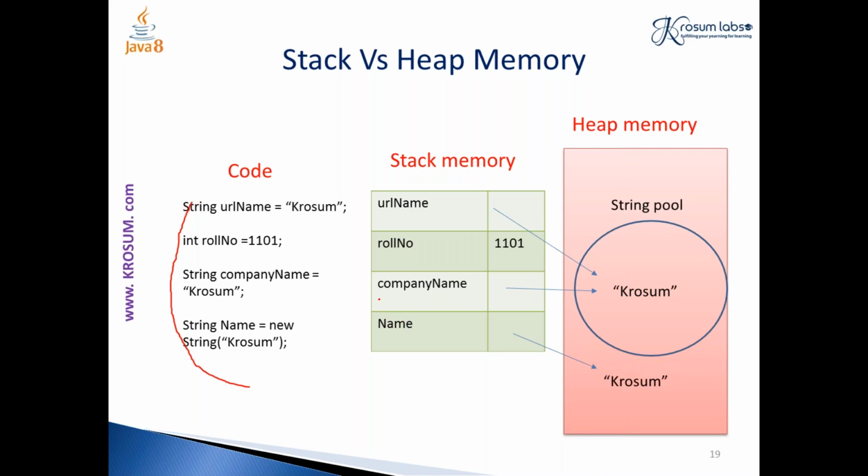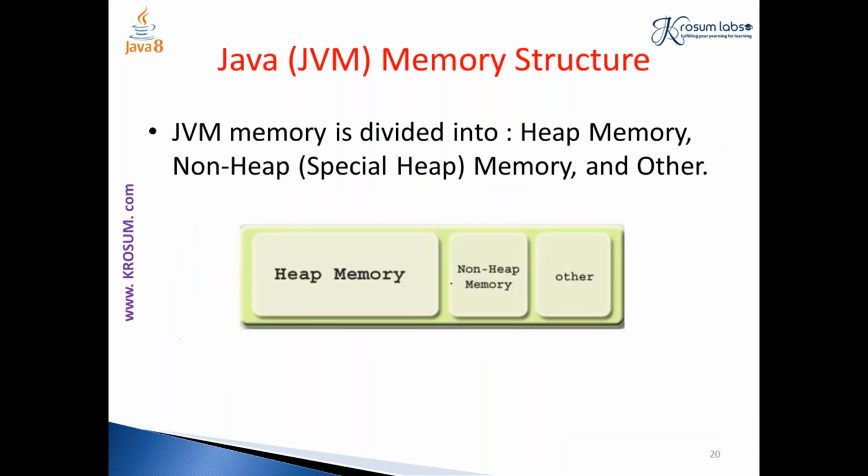Followed by this, I just want to show you the difference between a primitive variable, how it stores, and a reference variable, how it stores. Say for example, here I have a primitive variable, int rollNumber equal to 1101. So rollNumber is my variable, and my value will also be available in the stack memory. You can compare the stack memory to a key value pair. The key may be your variable name, and the value is a reference value in case of an object, and the actual value in case of a primitive type. In case of a reference variable, the object is available in your heap and its address is available in your stack. So this is my overall JVM memory architecture, heap followed by non-heap memory, and others.